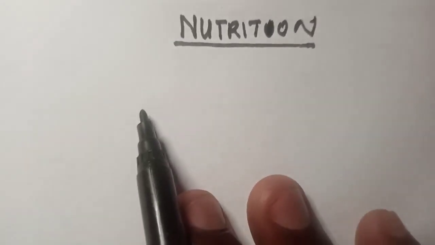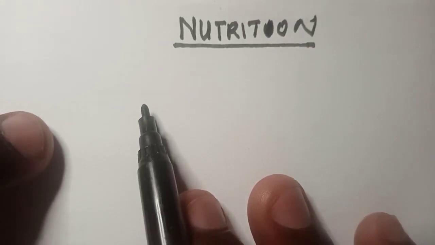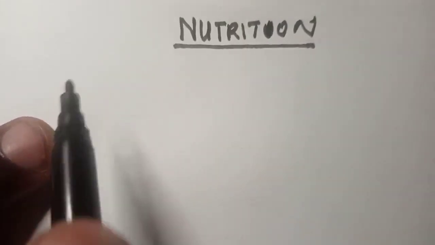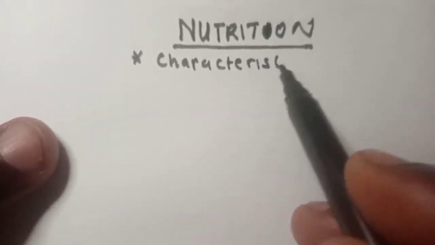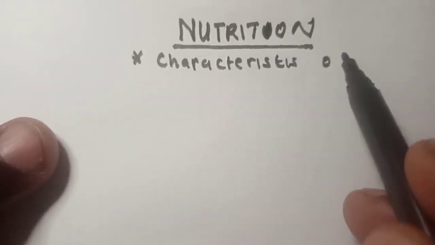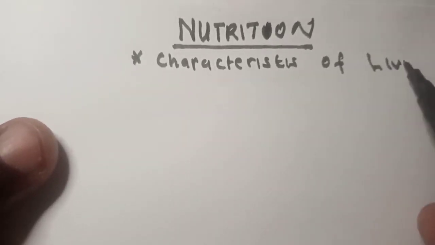So now, nutrition. This is one of the characteristics of living things. So when you start learning biology, the first thing you talk about is characteristics of living things.